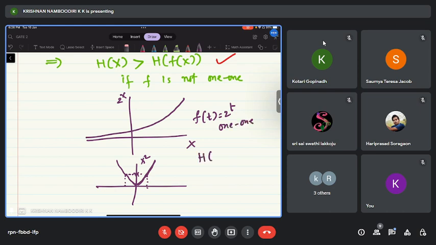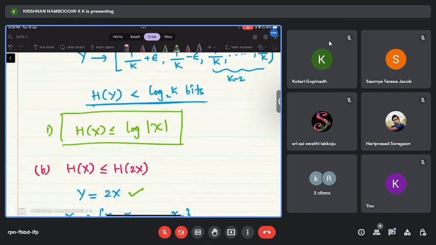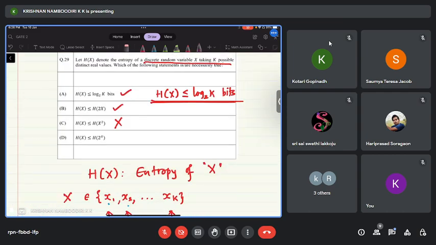Therefore, h of 2 power x equals h of x. Right? What does that mean? That means option D is also correct.